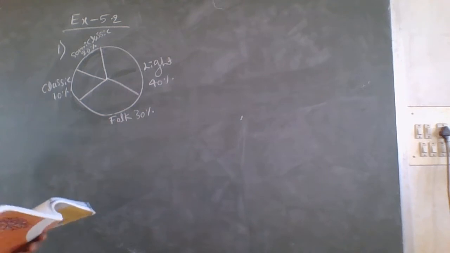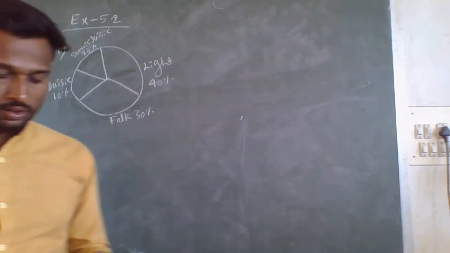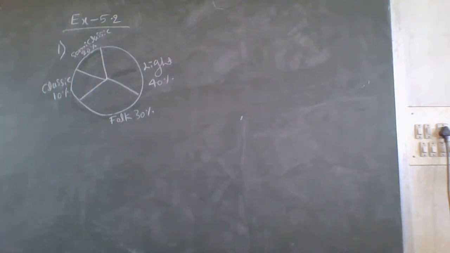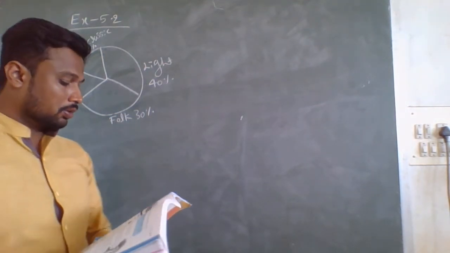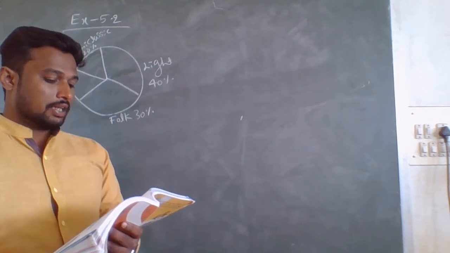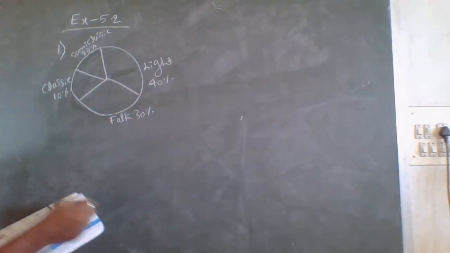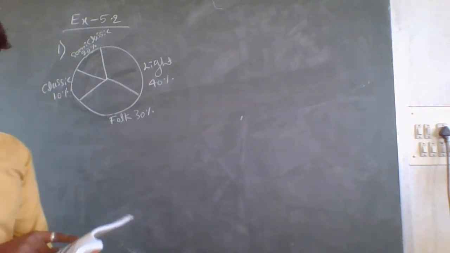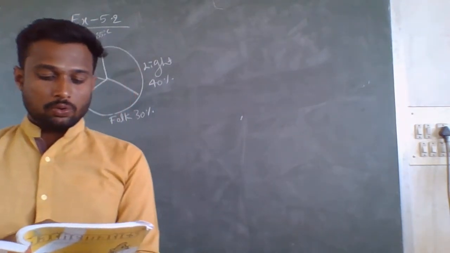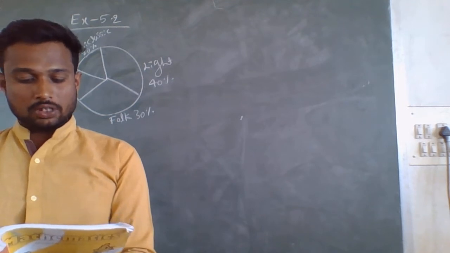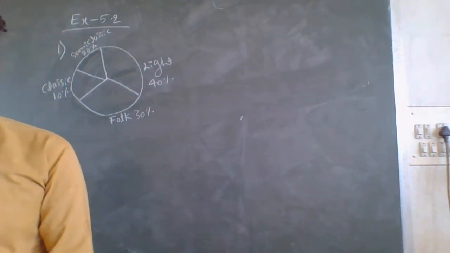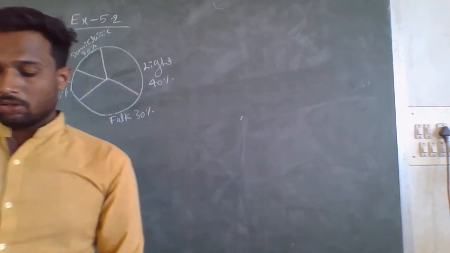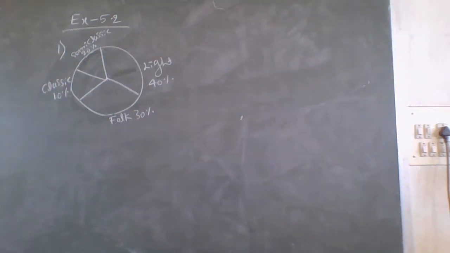So now what have they given here? The first question is based on the pie chart. First question: if 20 people like classic music, here it is 10%. But in the question, what they are asking is: if 20 people liked classic music, how many young people were surveyed? We have to find out how many young people were surveyed.